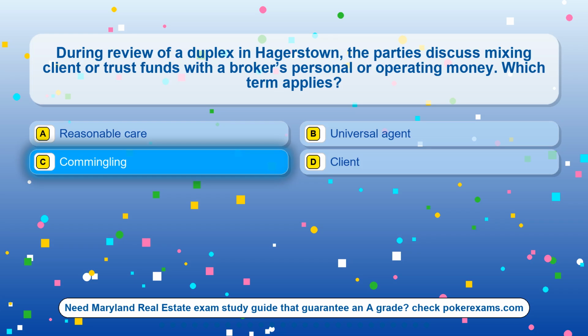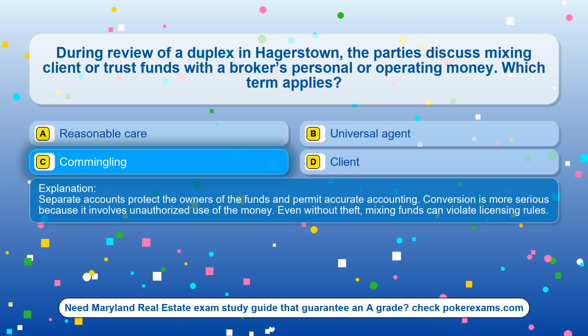The correct answer is option C, commingling. Separate accounts protect the owners of the funds and permit accurate accounting. Conversion is more serious because it involves unauthorized use of the money. Even without theft, mixing funds can violate licensing rules.